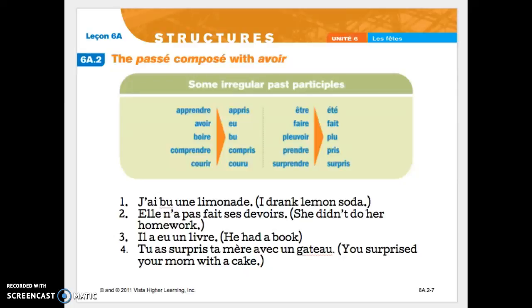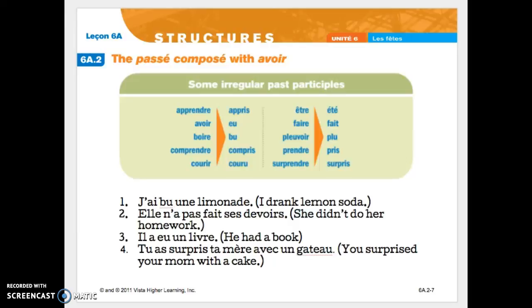This slide is a memorization of the irregular past participles that are given in this unit. There are a couple more on the next slide, but these are the 10 initial ones. The past participle of apprendre is appris. For avoir, it's eu. For boire, it's bu. For comprendre, it's compris. For courir, it's couru. For être, it's été. For faire, it's fait. For pleuvoir, it's plu. For prendre, it's pris. And for surprendre, it's surpris.